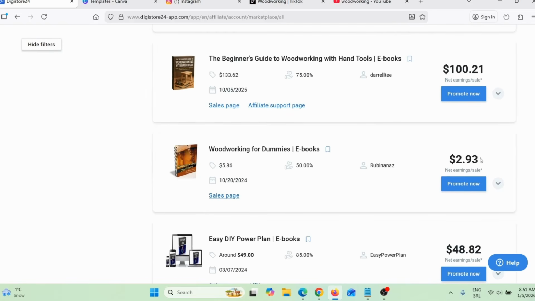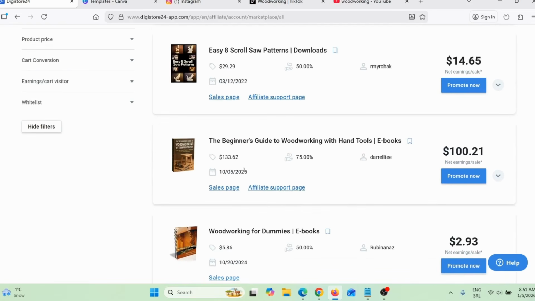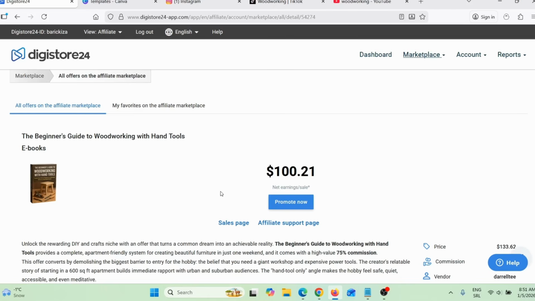I can earn $2 and almost $3 per sale. Here you can see Beginner's Guide to Woodworking with Hand Tools. Now this actually looks like a good product. I can make $100 per sale. So this looks really good. So I can sell this and make good money.